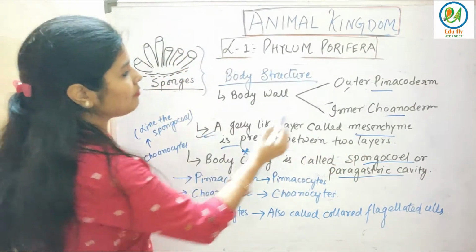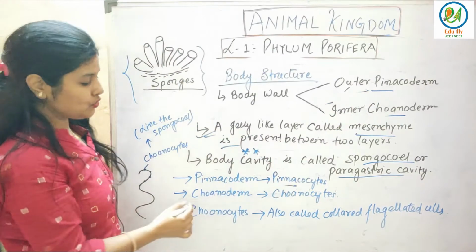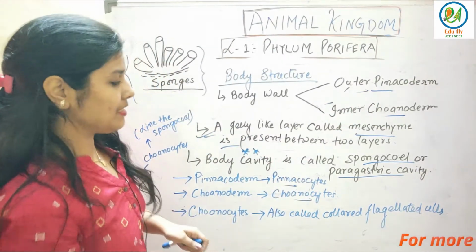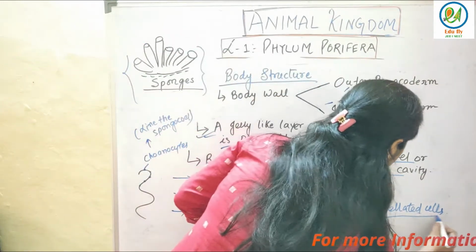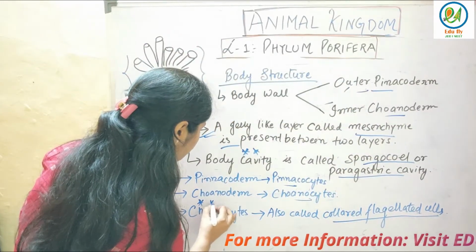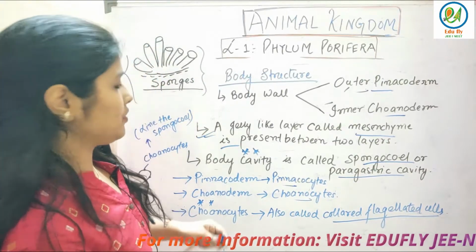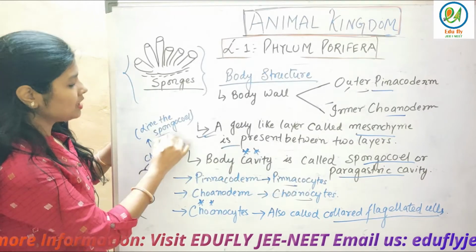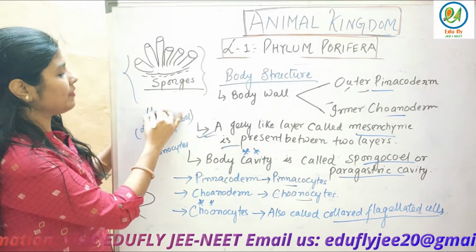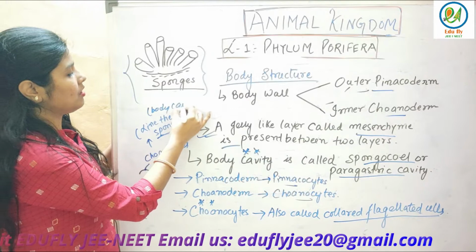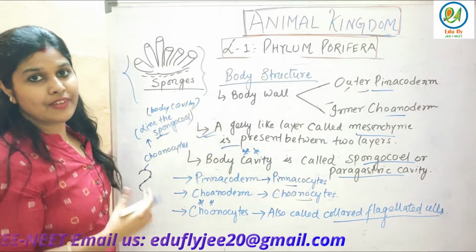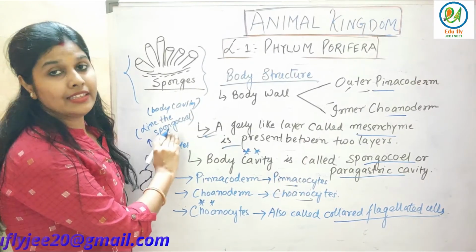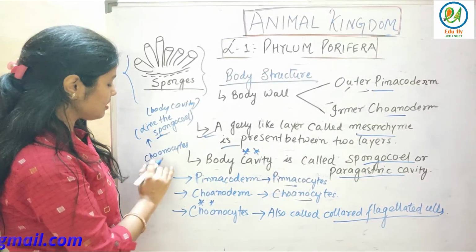The pinacoderm has pinacocytes and the choanoderm has choanocytes. Now what are choanocytes? They are called collared flagellated cells. It's very important from the NEET point of view, the other name for choanocytes. Basically they line the spongocoel. Spongocoel is nothing but the body cavity. Choanocytes are flagellated cells that line the spongocoel. Basically they are present here.